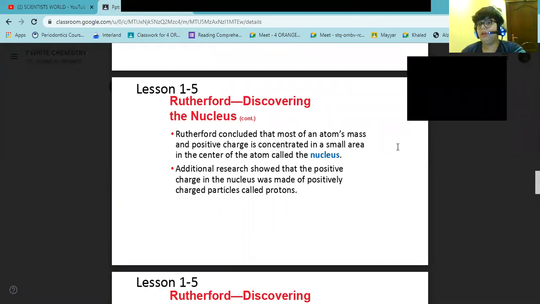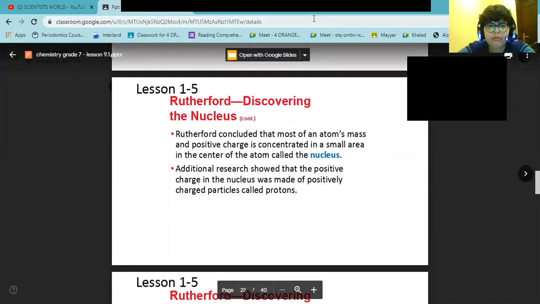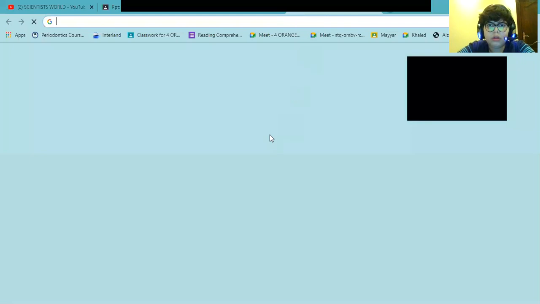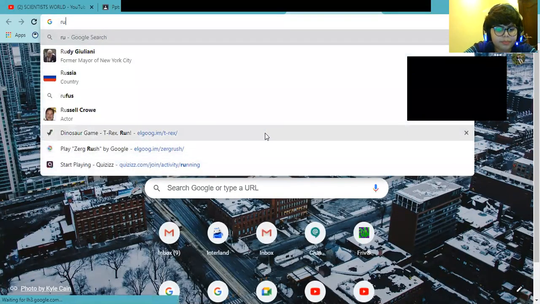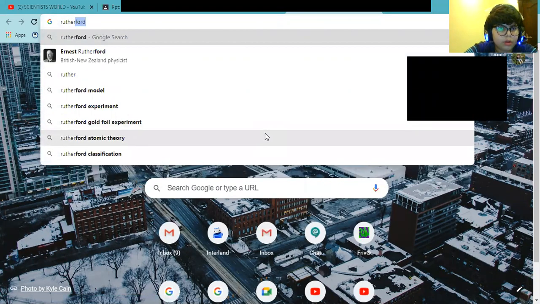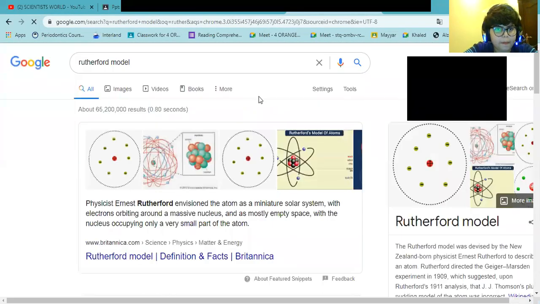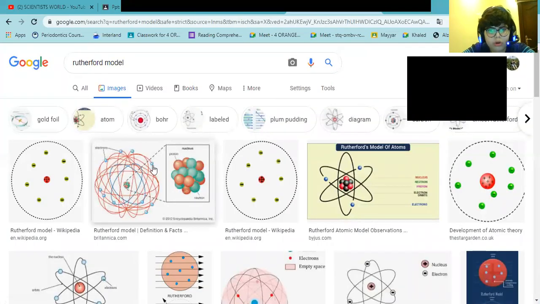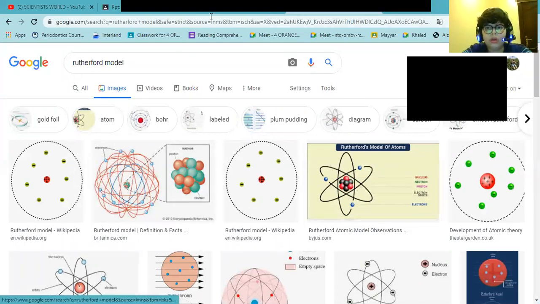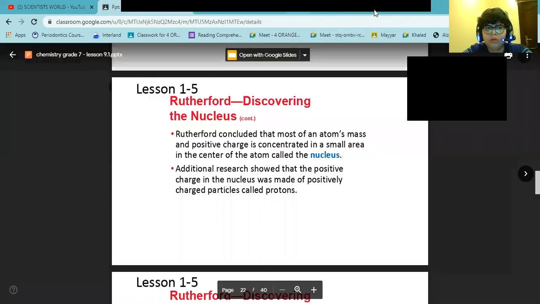These are the small particles that we talked about before, that we said make up the atom. One of them is the protons. Let me show you Rutherford's atomic model. This was one of his atomic models.